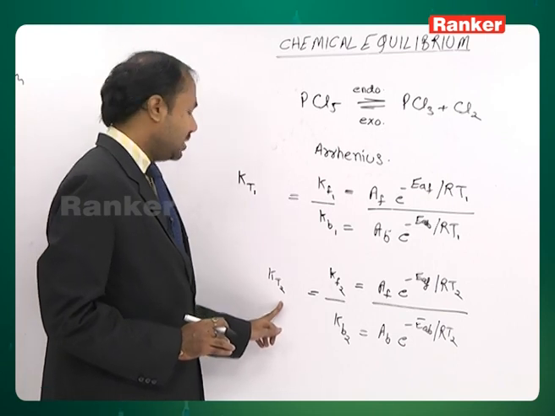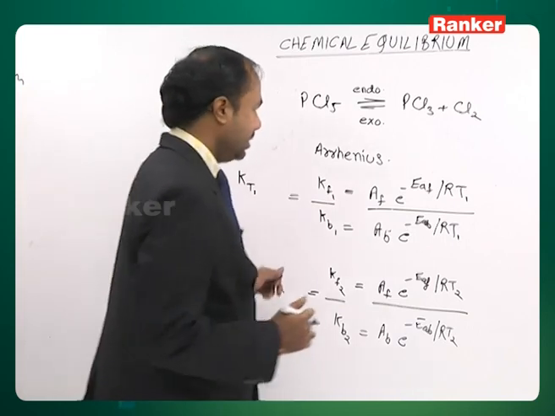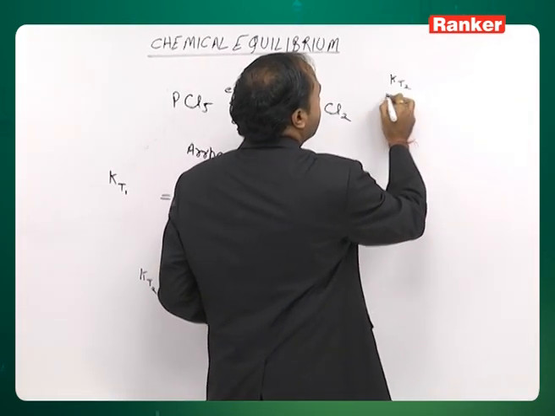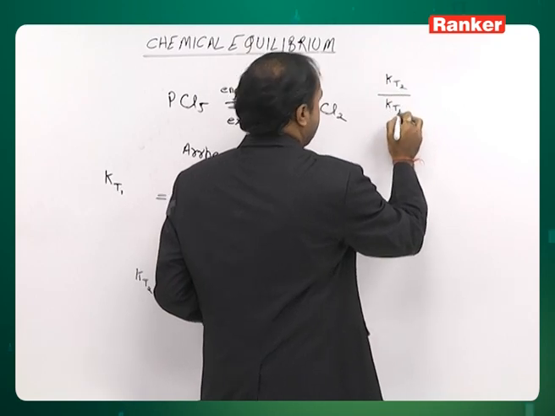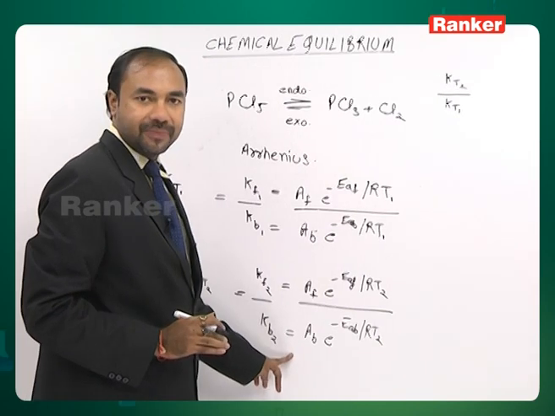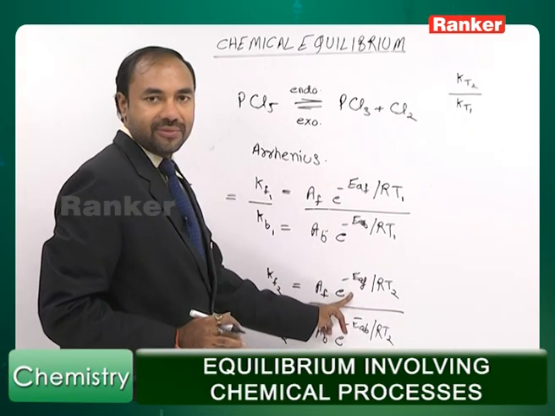We divide Kt2 by Kt1. Then we get Kt2 by Kt1. As you can understand, Af and Ab will get cancelled, right? And we get here in terms of EAB and EAF.